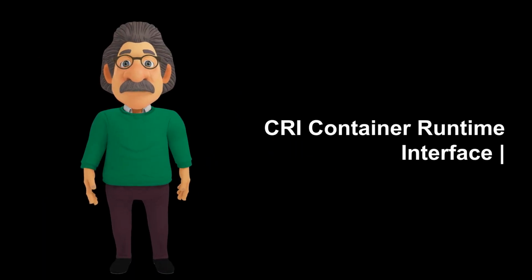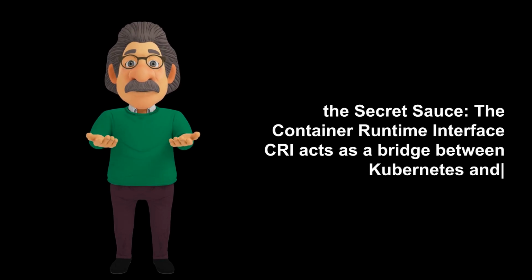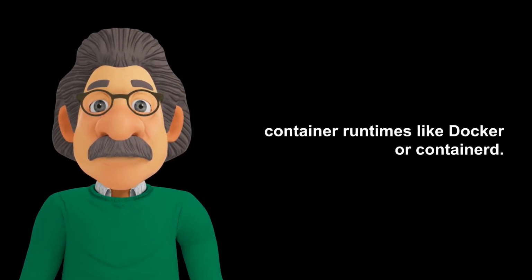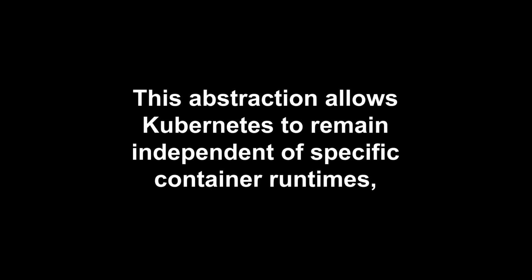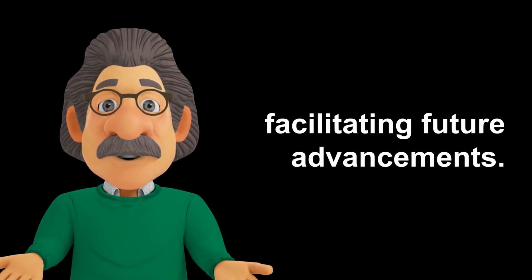CRI, the Container Runtime Interface, is the secret sauce. The Container Runtime Interface (CRI) acts as a bridge between Kubernetes and container runtimes like Docker or containerd. This abstraction allows Kubernetes to remain independent of specific container runtimes, facilitating future advancements.